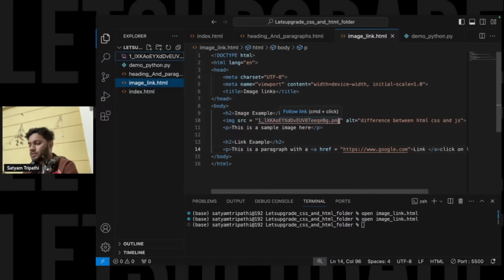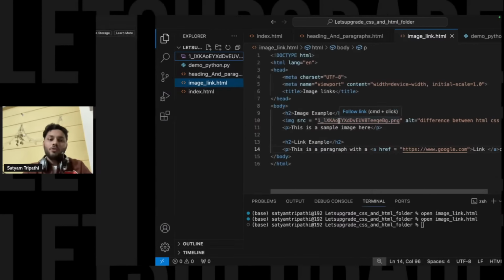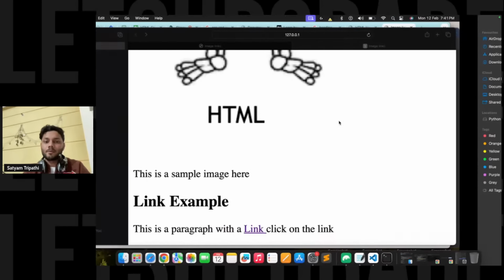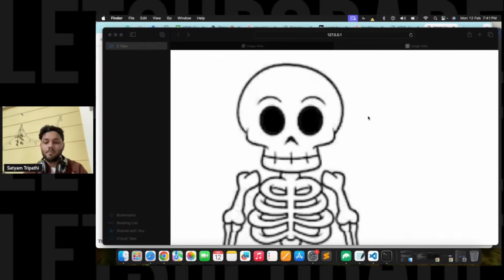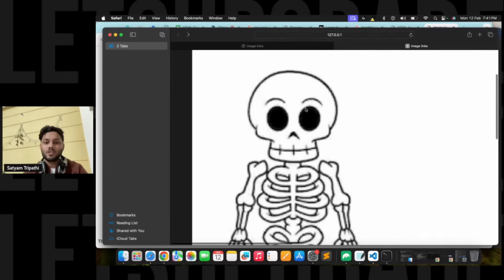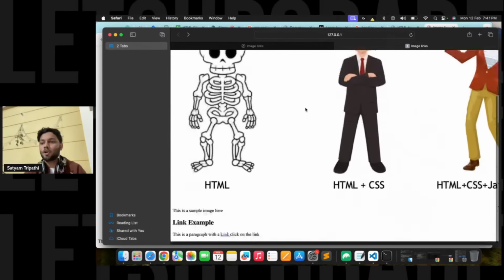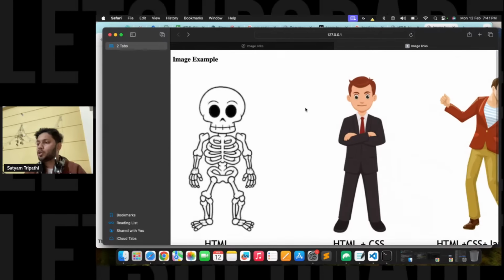Now just see one thing also, guys. Right now, on this site, you'll see this image is really big, and you're clearly not able to see it. So we're going to adjust the width and height of it.